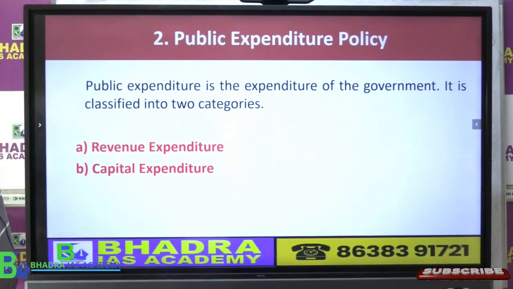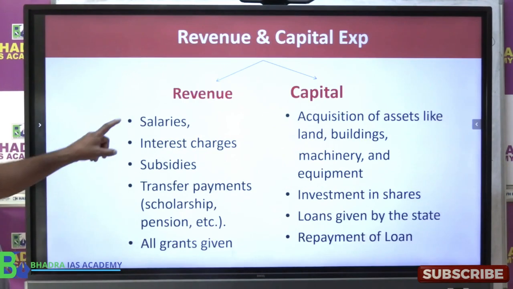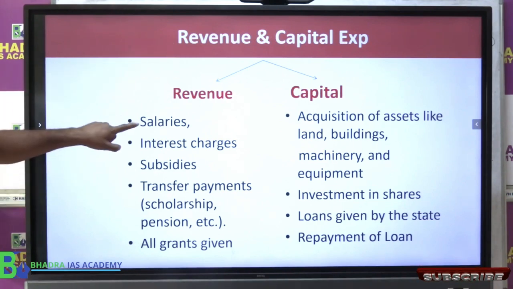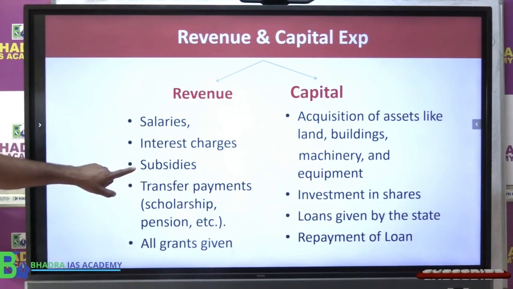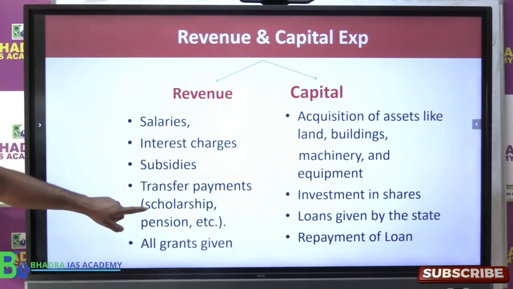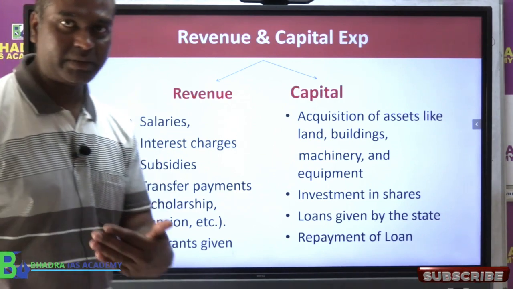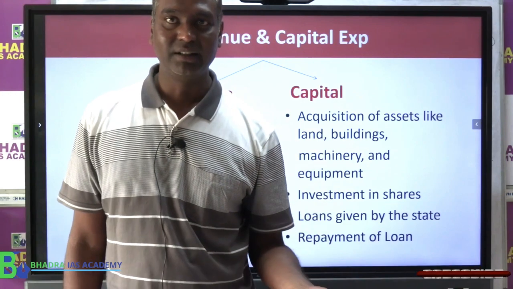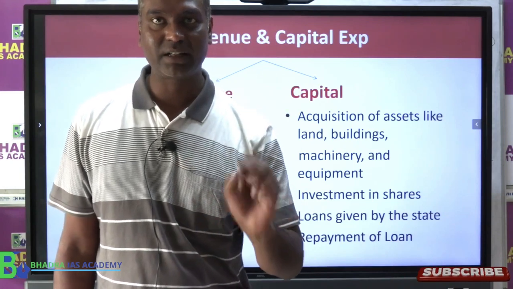So now let's look at the sources of revenue expenditure, where the money is spent by government. This is easier to compare. Revenue expenditure of the government is salary, interest paid by government, subsidy given by government, like PPE, Pinaka, all that comes under subsidy. Then transfer payment like scholarship, pension, various transfer payment. Then whatever grant state government gives to some university or some cultural center or research center, whatever, right? Like colleges also get grant like 10 crore, 1 crore. They are free money given by state government to somebody.